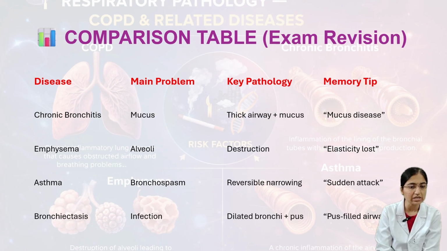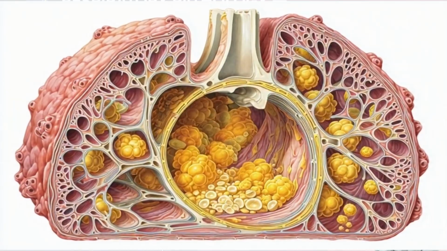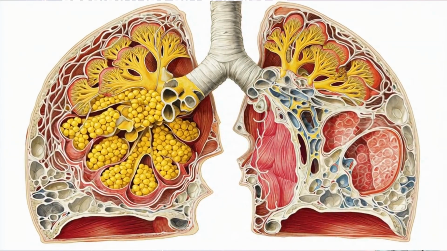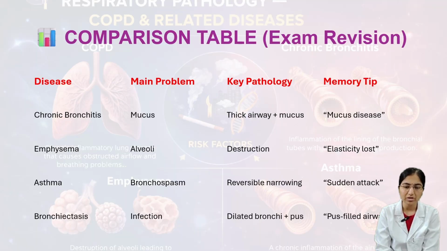And then next comes emphysema. Here the main problem is alveoli, the pathology is destruction and elasticity is lost. Comes to asthma. Here the main problem is bronchospasm, and the pathology is a reversible narrowing, and the memory tip is sudden attack. And then next comes bronchiectasis. Here the main problem is infection and the pathology is dilated bronchi plus pus. The memory tip is pus filled airway. This is the table, you need to keep it in mind, it's very important. Don't forget.